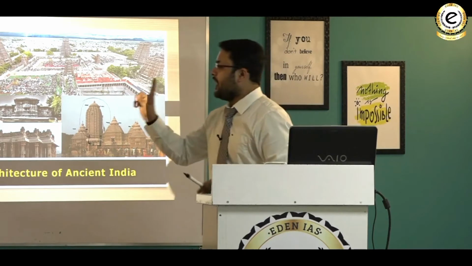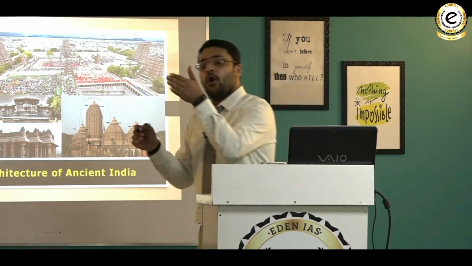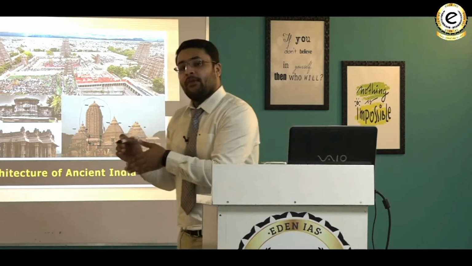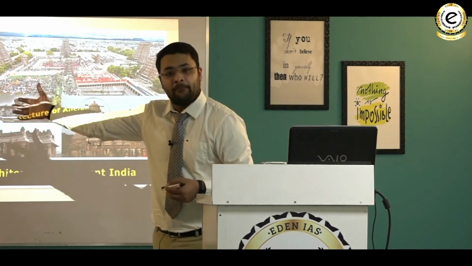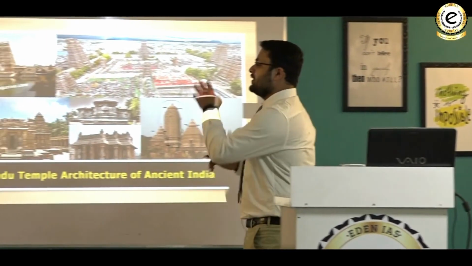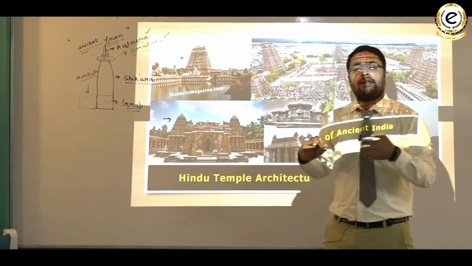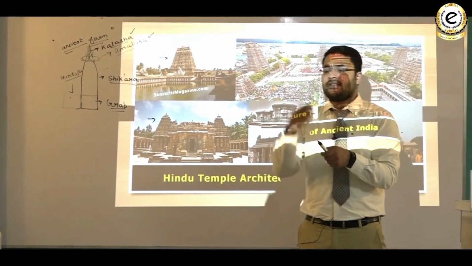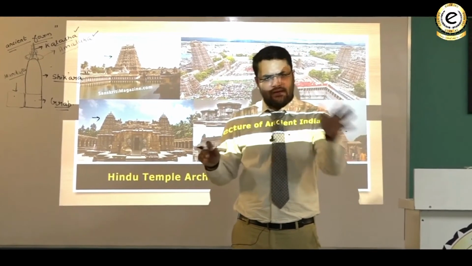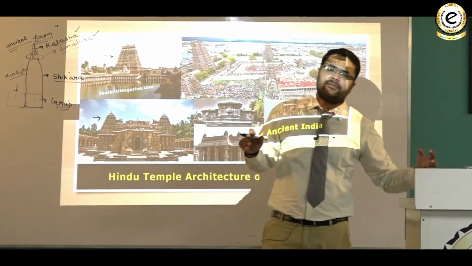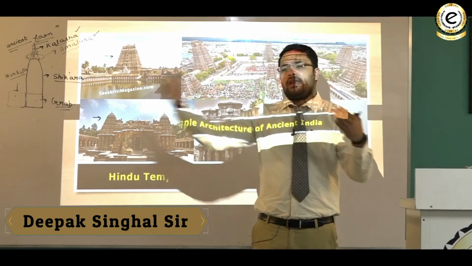It used to be a cube-like structure with just one entrance, but as you go on with time, you will see various developments taking place in temple architecture. It means the Garbhagriha is expanding in size with multiple entrances. With multiple entrances means even from the south, north, east, west, and even in some temples there are only 3 entrances, that is in front of the deity and left and right.